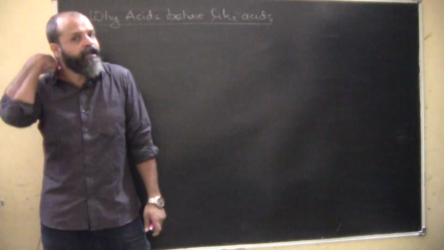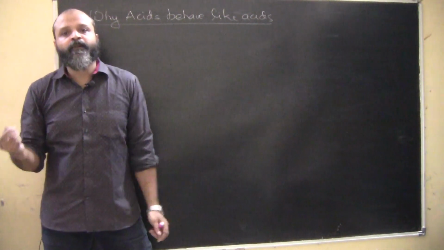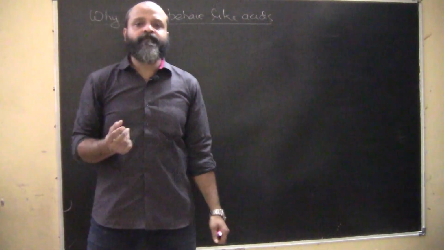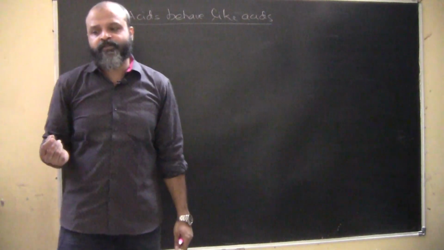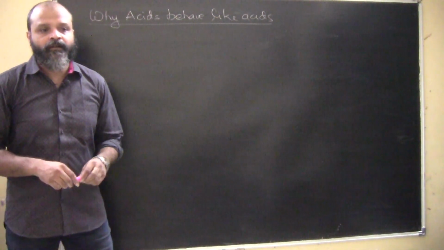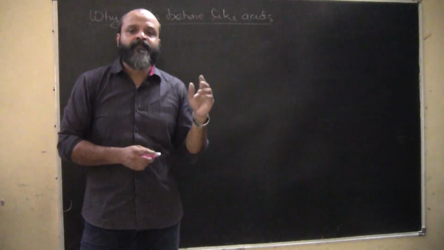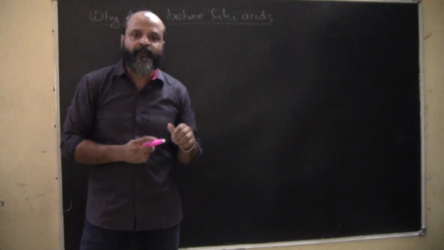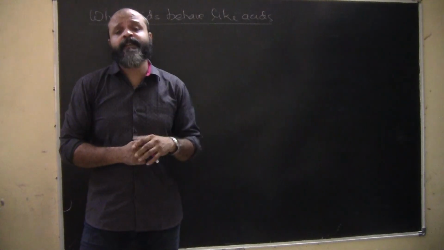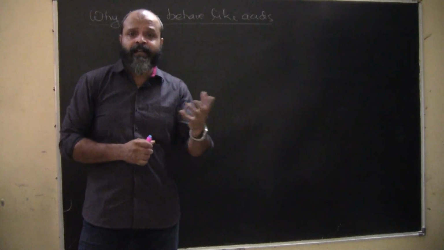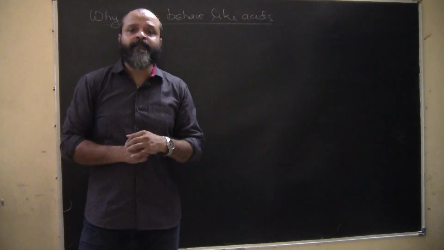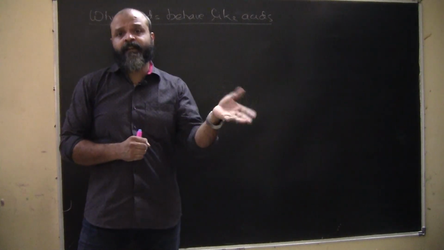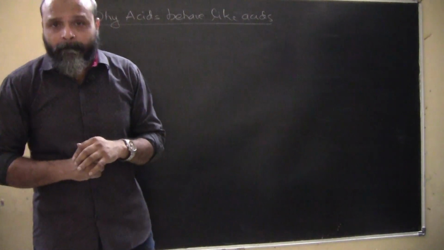We have understood their behavior in terms of litmus, they turn blue litmus red. We have understood their behavior in terms of sour taste, in terms of conduction of electricity, and in terms of reaction with metal carbonates, metal hydrogen carbonates, and with metals. We have understood their behavior in all these aspects, and in terms of reaction with bases as well.